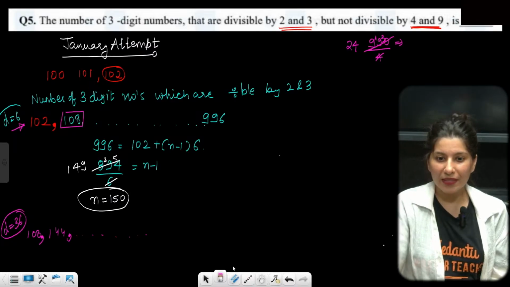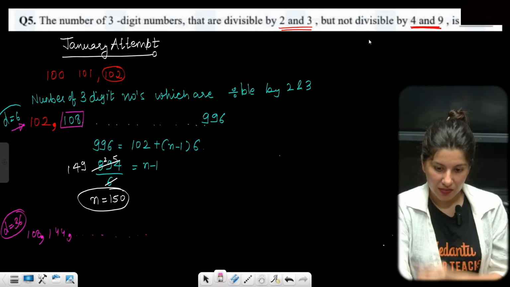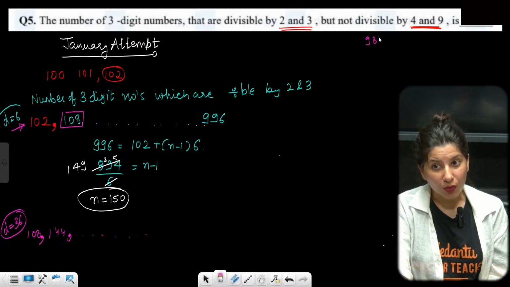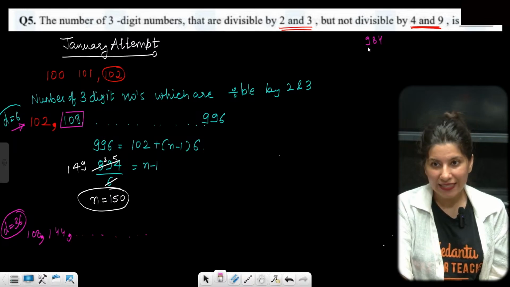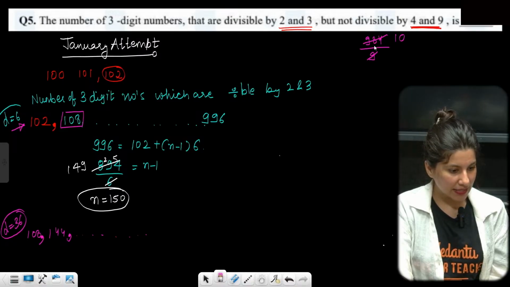No, ma'am, it is not divisible by 4. Now 990 minus 6 is going to give you 984. Is it divisible by 9? Actually 984 is also not divisible.